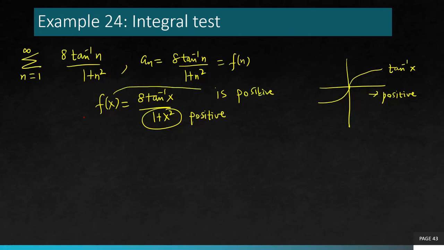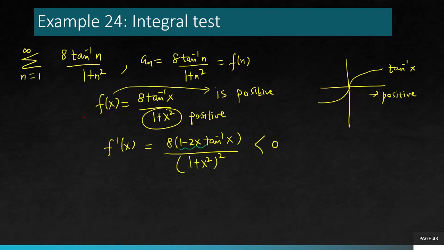It's continuous because of tan inverse of 1 plus x square, and you find the derivative. Now you will find this turns out to be this. Everything is positive. For it to be negative, this number has to be negative. So that means if you draw the graph of 1 over 2x, it lies below tan inverse x. So 1 over 2x is less than tan inverse x, hence will make this overall quantity negative.